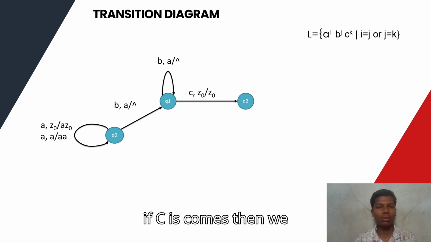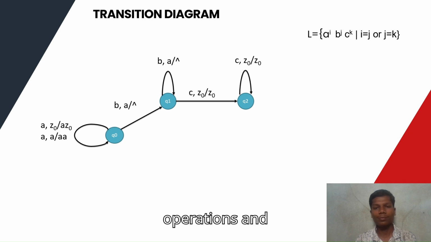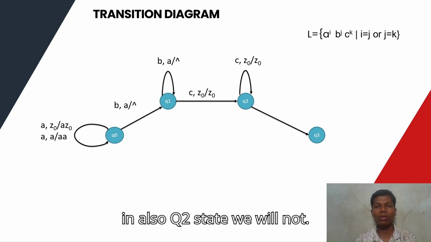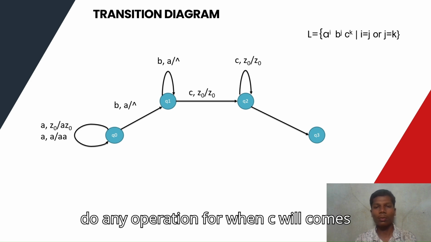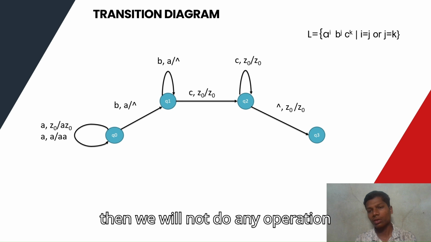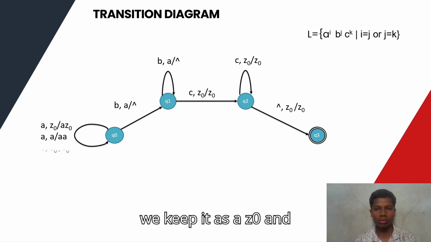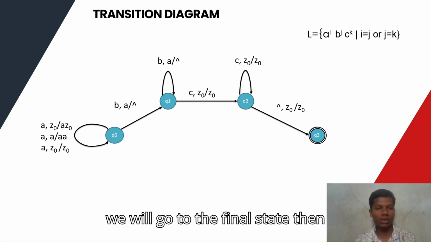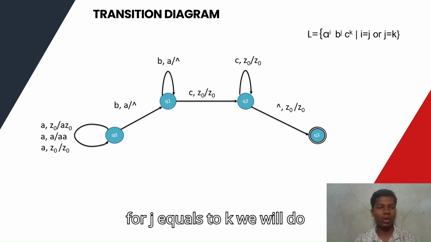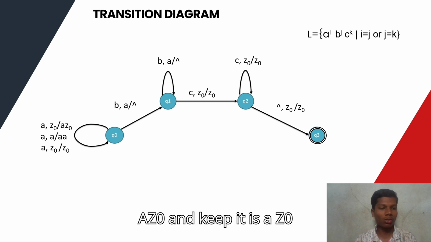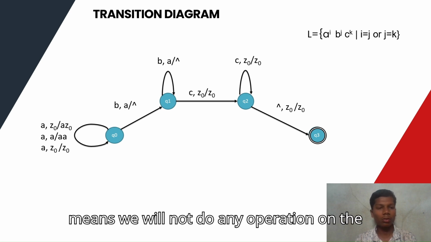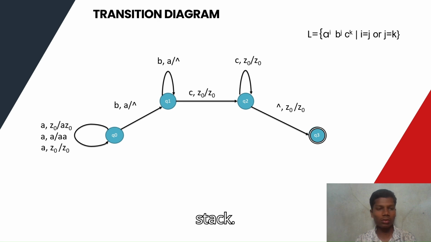If C comes, then we will not do any operations, and also in Q2 state we will not do any operation when C comes. Then the top of the stack becomes Z naught. We keep it as Z naught, and we will go to the final state. Then for j = k, we will keep it as Z naught, meaning we will not do any operation on the stack.